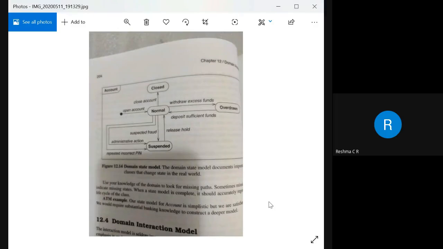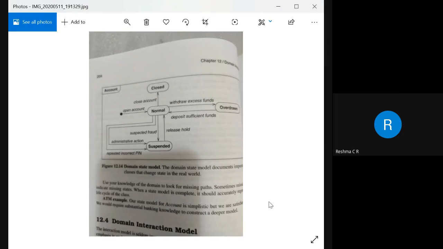Yes, ma'am. So in this diagram, we are trying to create a state model for only the class called account. With respect to this diagram, we are trying to identify the different states. I have listed different states: one is a normal state, one is a closed state, one is an overdrawn state, and one is a suspended state.